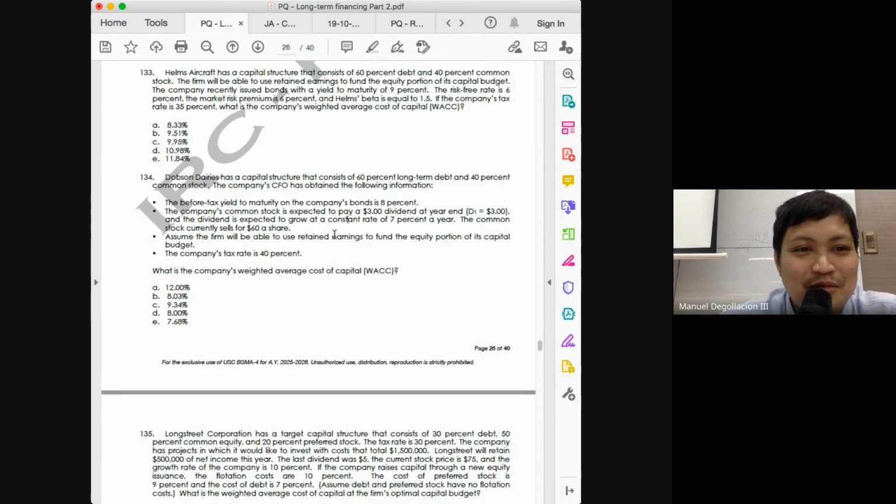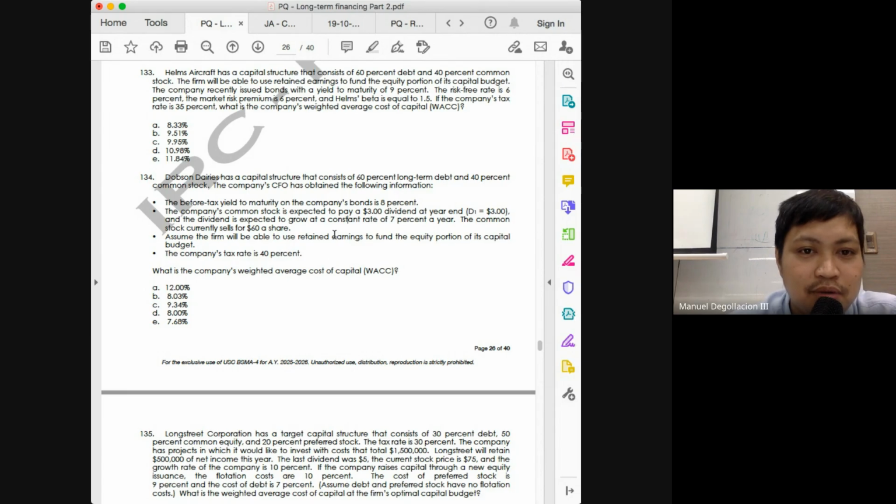One, two, three. Capital structure that consists of 60 and 40. Before-tax yield to maturity of the company's bond is 8%. This is our cost of debt. So you will have to multiply this by, are we given a tax rate? Yes, 40%. So multiply 8% by 60%. That would be 4.8. We already have our after-tax cost of debt.